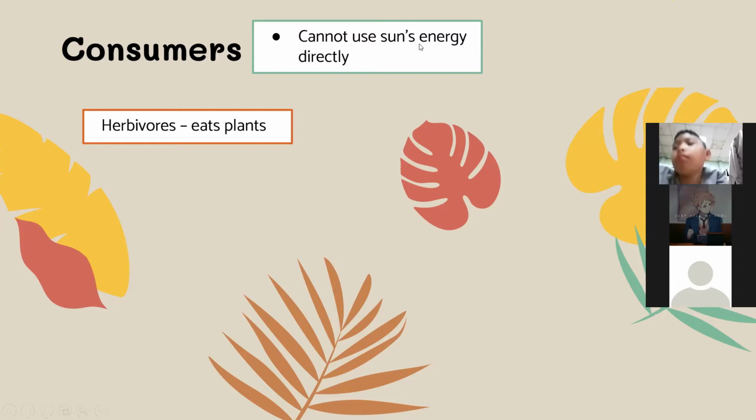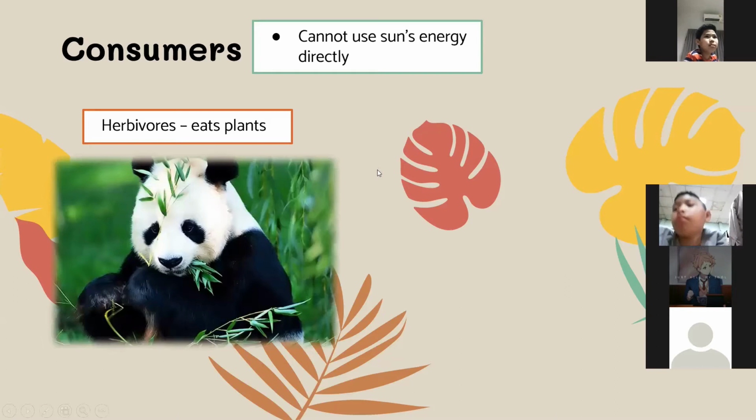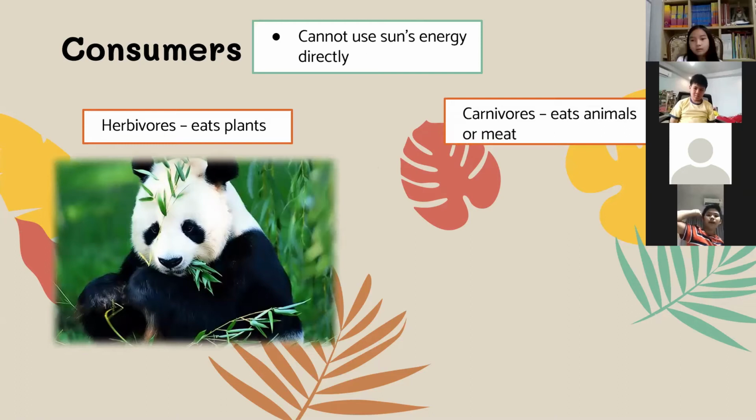What other animals eat plants? Monkeys. Okay, monkeys eat plants. Panda. What animal is this? It's a panda. Panda eats bamboo, right?